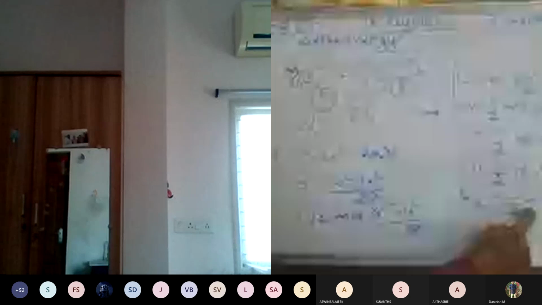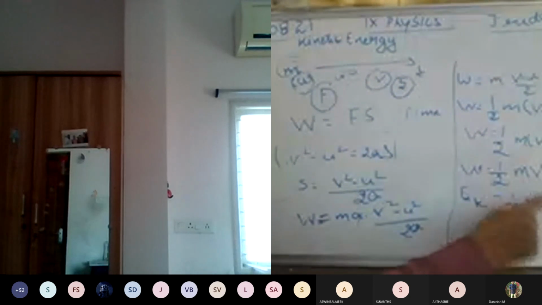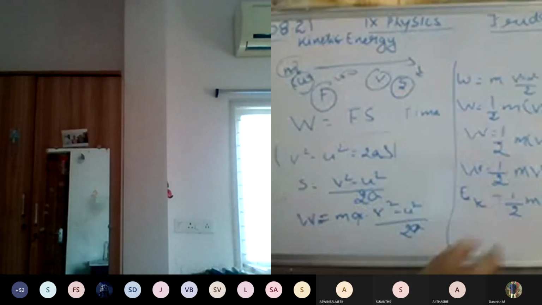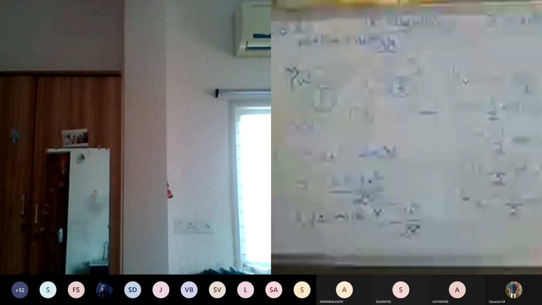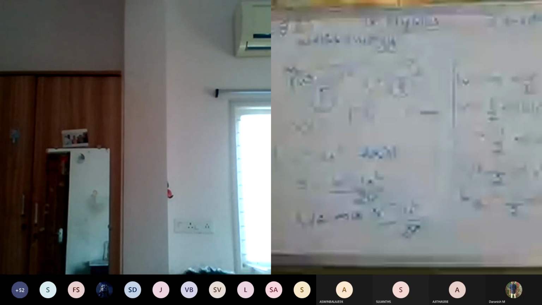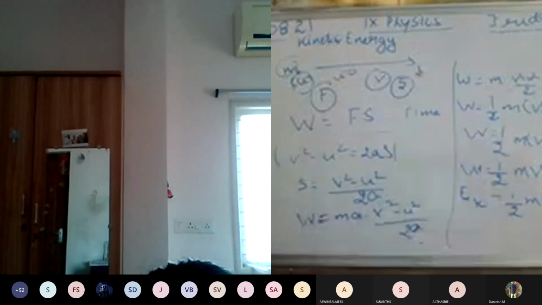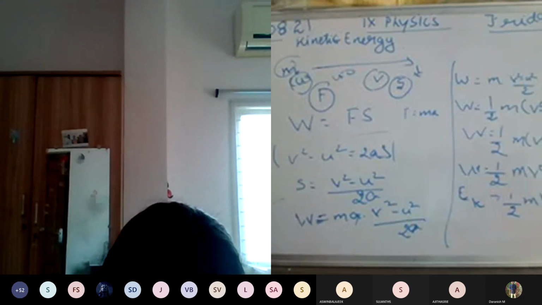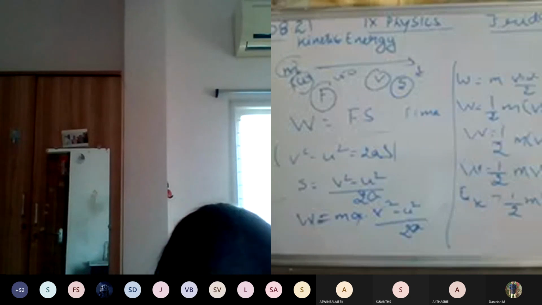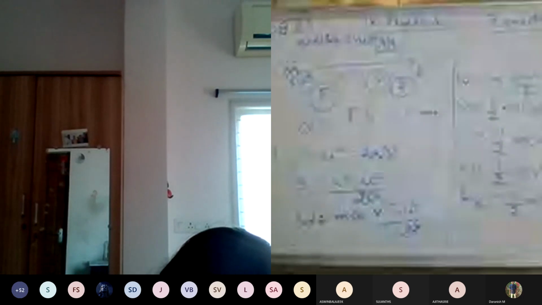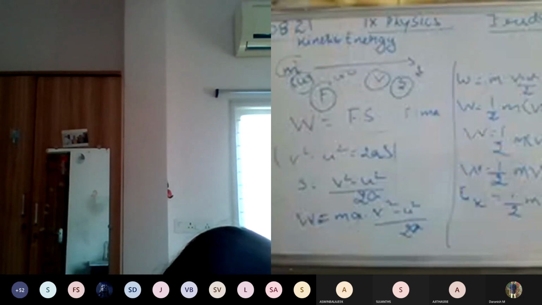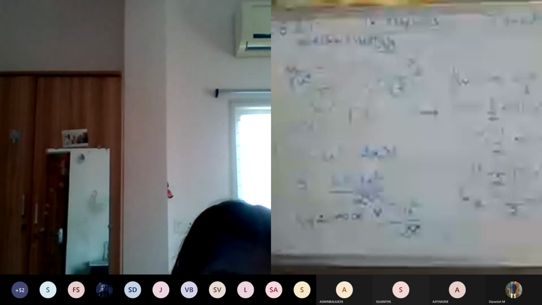M is the mass of the object and v is the velocity of the object. If the object is traveling at 30 kilometers speed, then velocity squared means 30 into 30, which is 900. So half into mass into v into v, that is the calculation of the kinetic energy of an object.